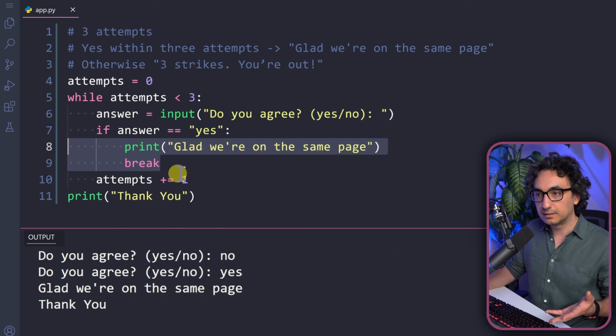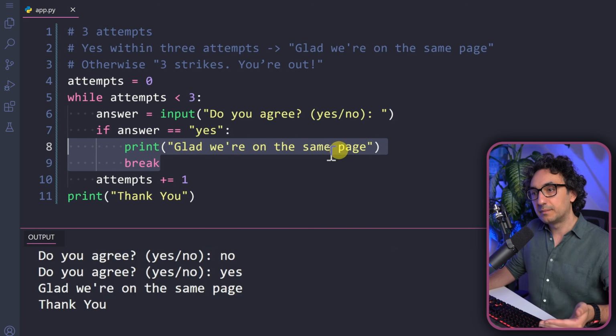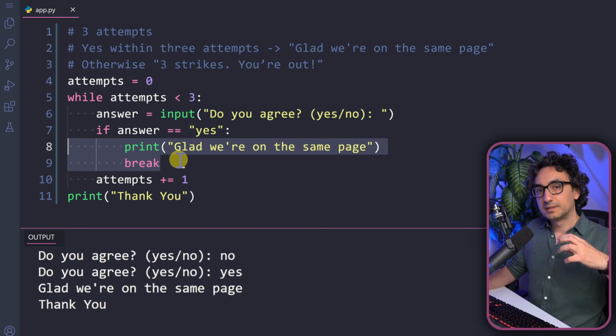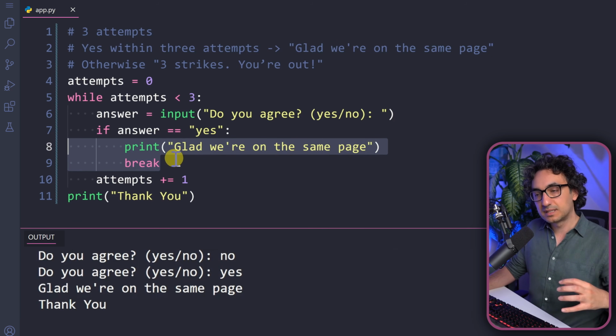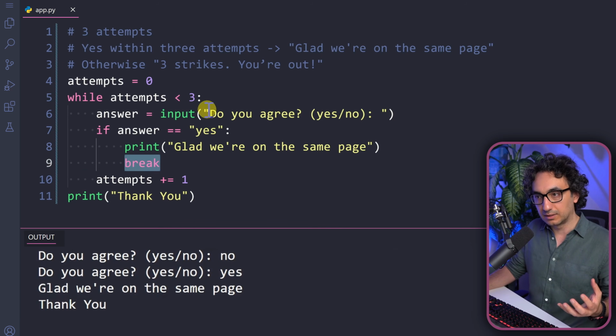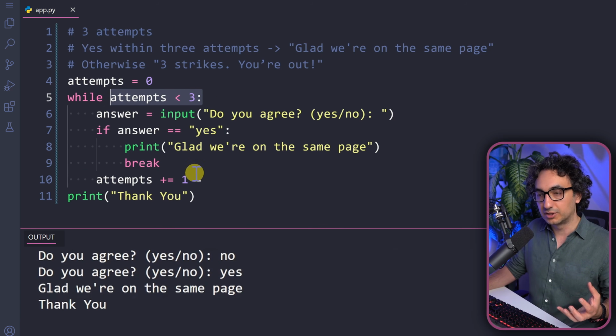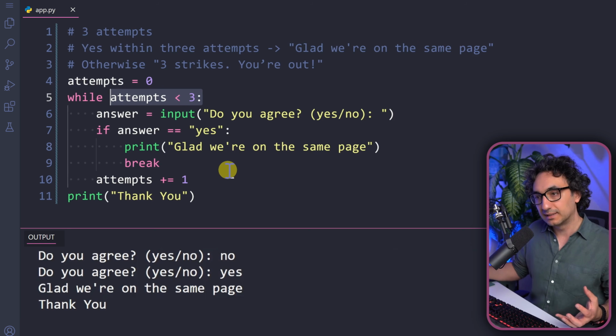That's why we entered this block where Python printed the message and then executed the break. So that means the while loop stops because of the break, not because we are not fulfilling the condition anymore. So we didn't exit normally, we exited using the emergency break.